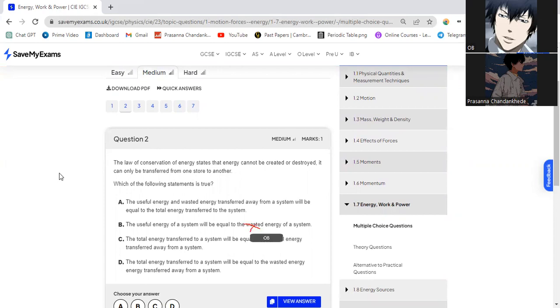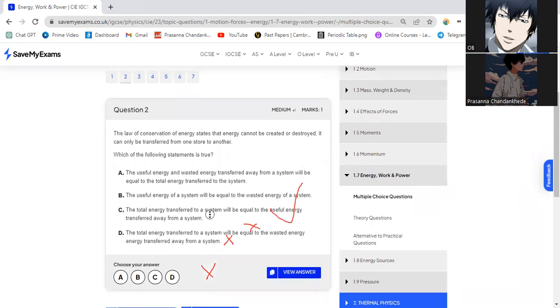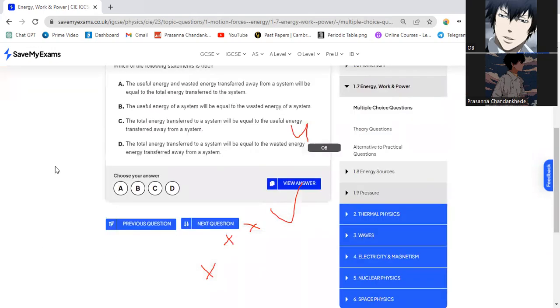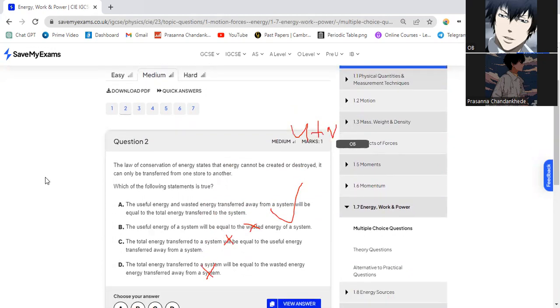No, I don't think it'll be that. The total energy transferred to a system will be equal to the useful energy transferred away from the system. The total energy transferred to a system will be equal to the wasted energy transferred away from the system. No. It's A. Yes, useful energy plus wasted energy will equal the total.